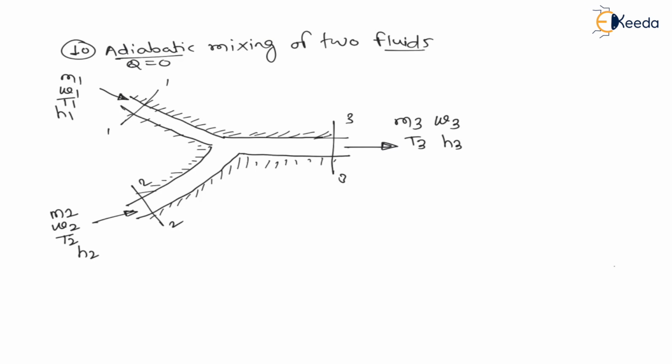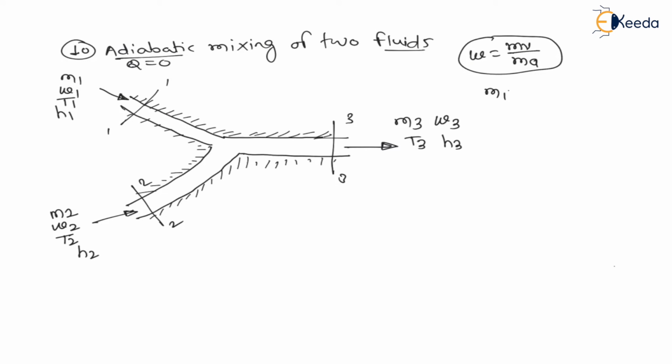enthalpy H3. Now, as moist air is mixing, specific humidity is nothing but the ratio of mass of water vapor present in the dry air to the mass of dry air, that is, mass of vapor divided by mass of dry air. This is called specific humidity. As at 1 as well as at 2 there is moist air, the total mass m1 at 1 will be the summation of mass of vapor and mass of air at 1.